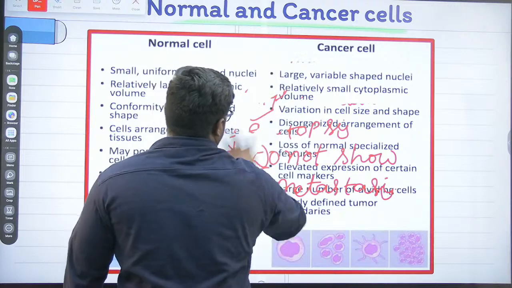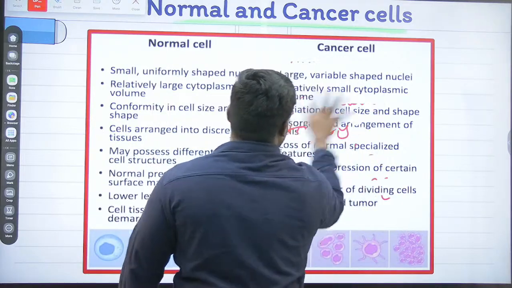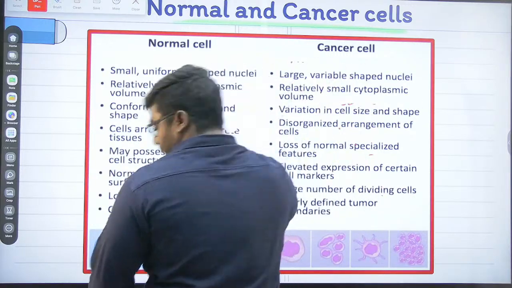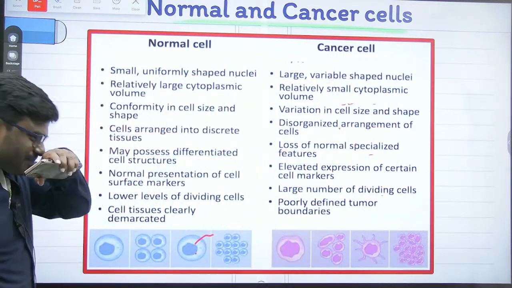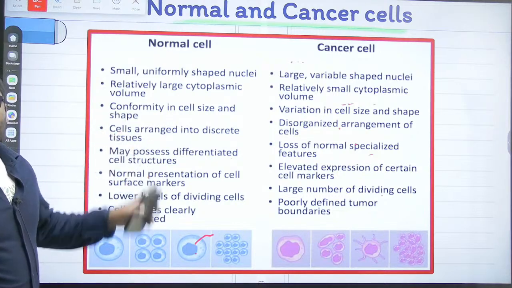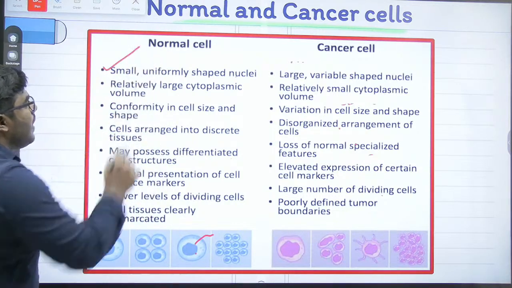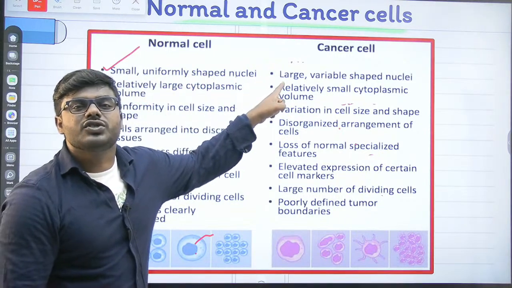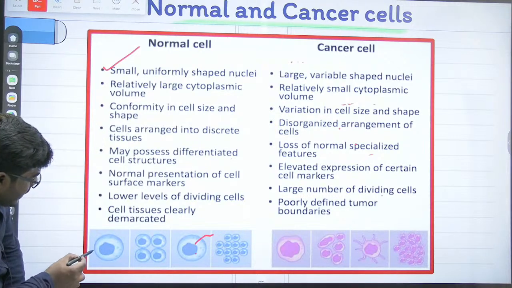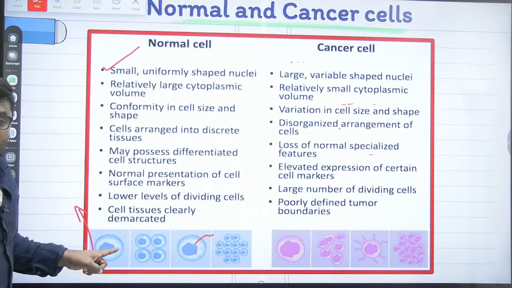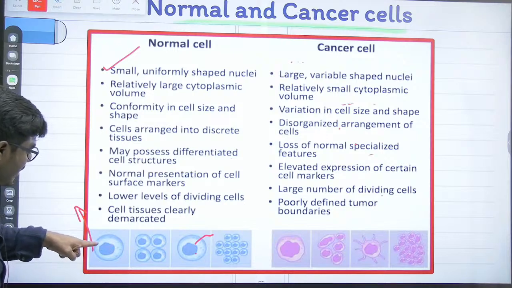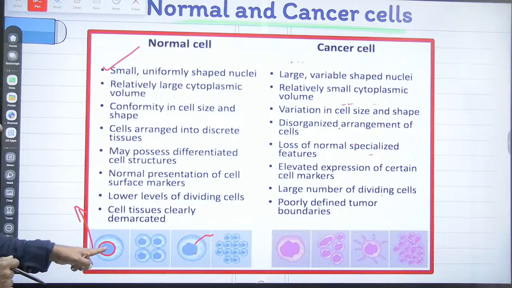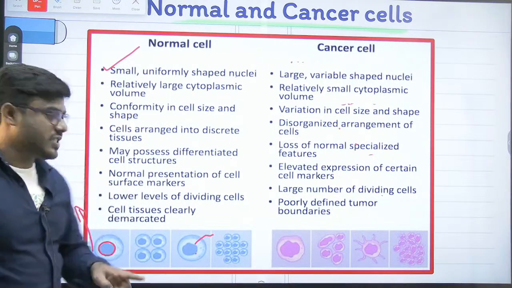Everyone look into this. Please look into it one by one. If you look into a normal cell, please focus, friends. A normal cell has a very small, uniformly shaped nucleus. You can see the picture very clearly. What can you understand from the normal cell? It is very small, and inside is a very uniform nucleus. You have to understand that step.